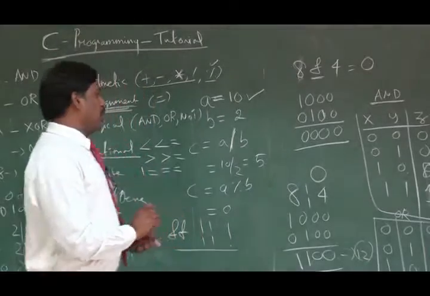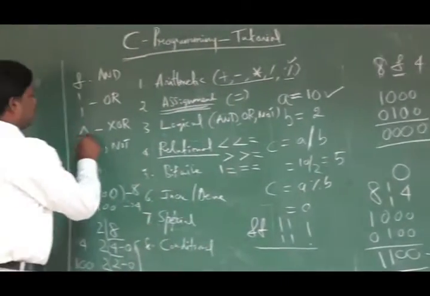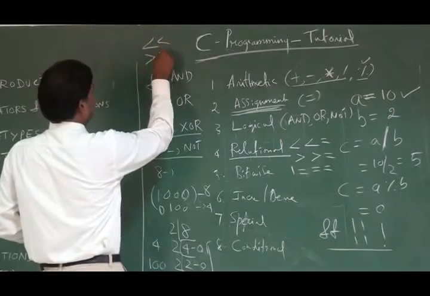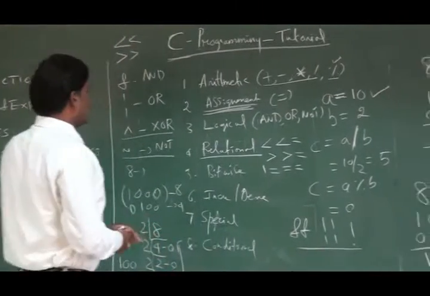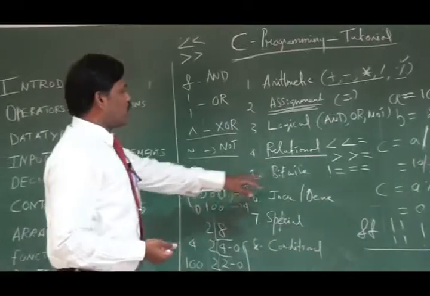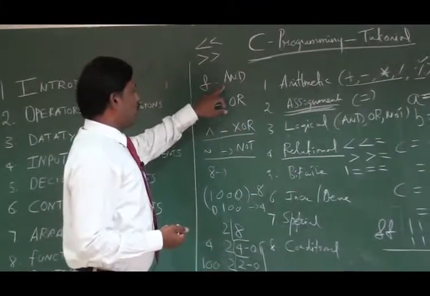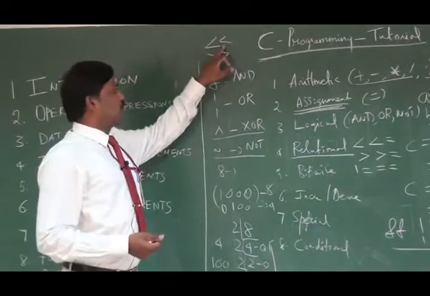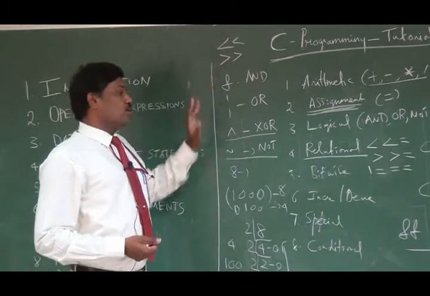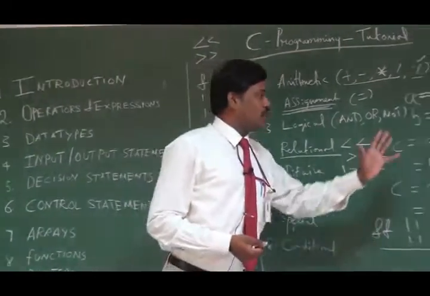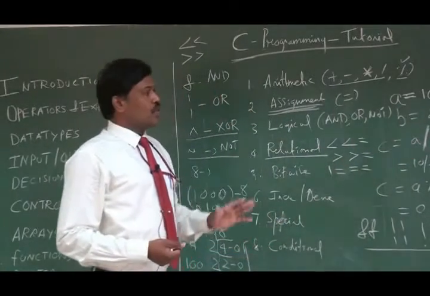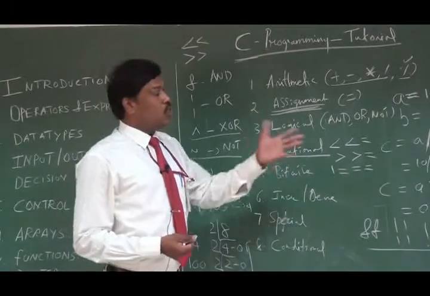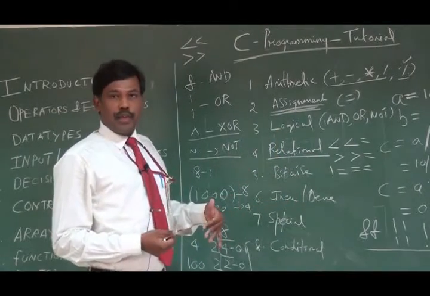Likewise, there are other operators like XOR, tilde, left shift, and right shift. So these are the 6 different bitwise operators, performing operations such as AND, OR, XOR, NOT, left shift, and right shift. Okay. So if you have a little bit of knowledge of logic gates, surely you will understand what the output will be for any two numbers when you perform any bitwise operation.